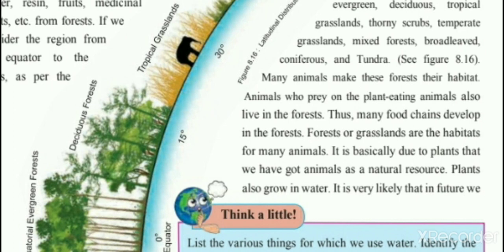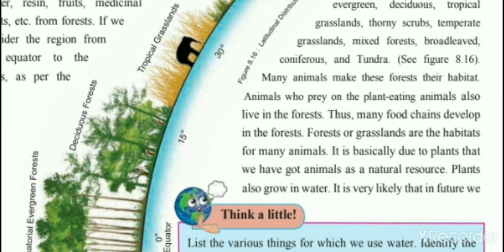The white bears, white lions, such kind of animals live in cool areas. Why? Because they have adapted to that atmosphere or temperature. So as per the temperature, the animals adapt according to that atmosphere, and they stay there.